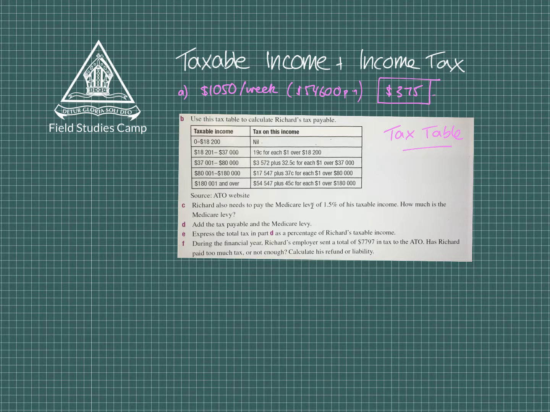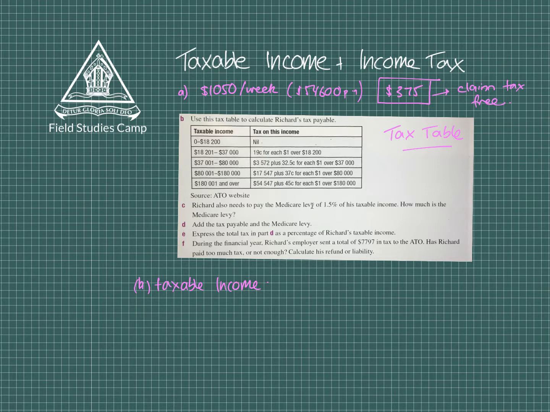So these are things that he can claim to be tax-free. And it's going to ask us now to calculate his tax. So the first part of this question, we need to figure out what his taxable income is going to be. Now that might be a question that they give us, so let's find the taxable income.